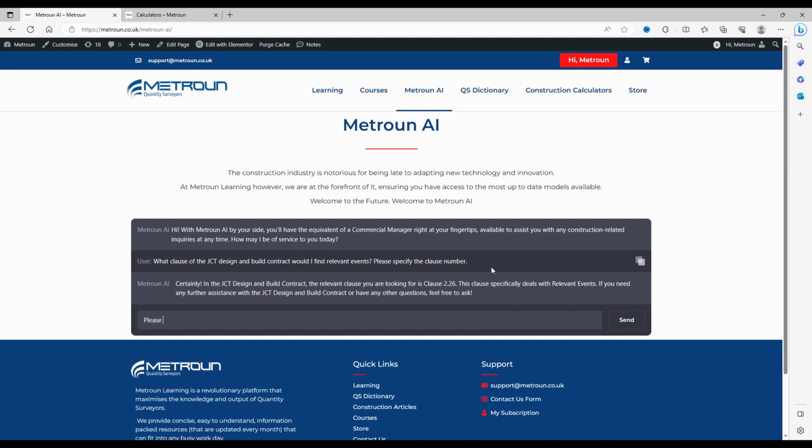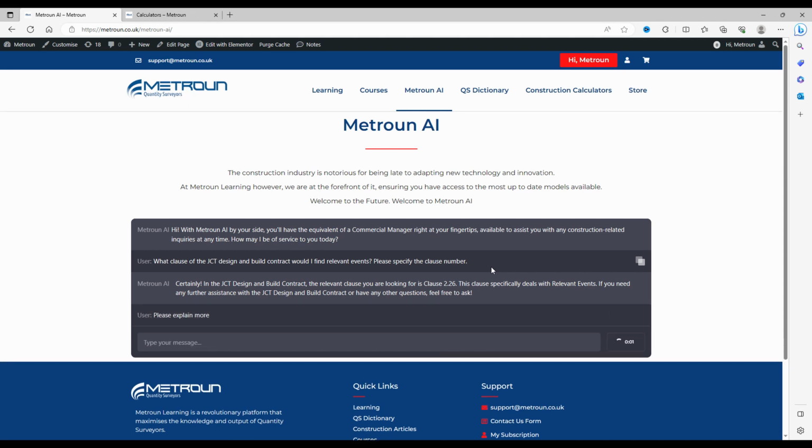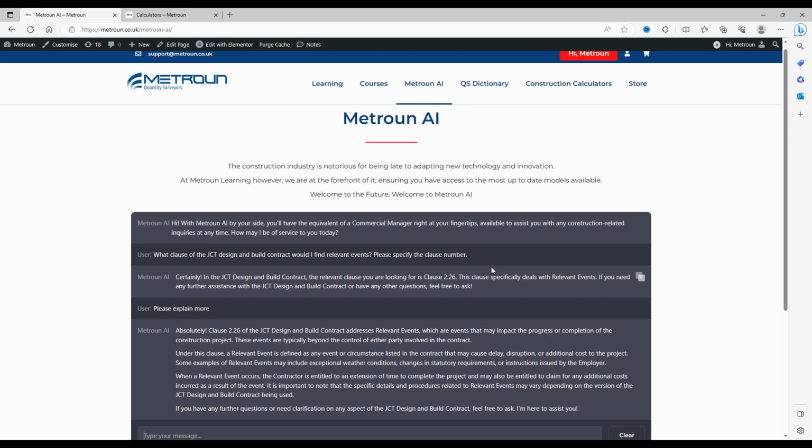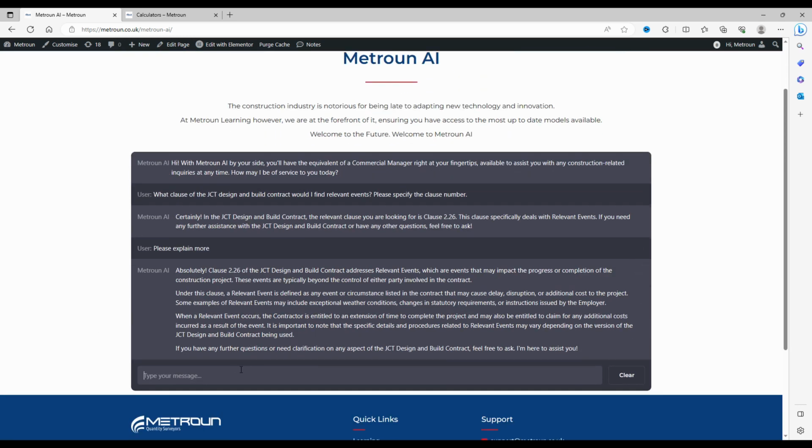Now we can ask for more information. Please explain more. Metroun AI is very, very useful because instead of scouring through the contract and trying to find relevant events, you can ask it a question. You know it's 2.26. You can go to clause 2.26, see if it relates to relevant events. If it does, you know you've got the right clause. If it doesn't, you ask it again. Are you sure that's right, Metroun AI? Is it clause 2.26? It'll go back, it will scour the database, and it might come up with a different answer. So here we go. Here's more information on clause 2.26.